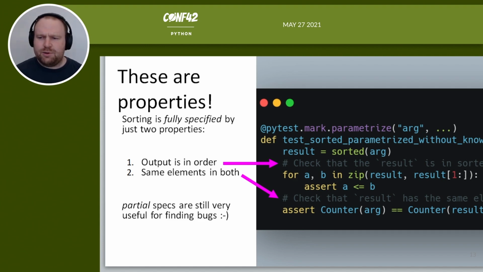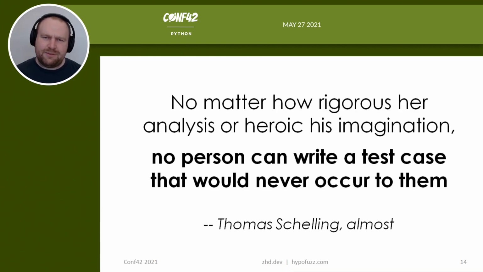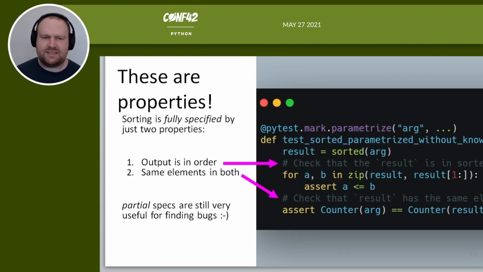But in this example, we've still got one last problem, which is we still have to come up with the arguments, the inputs to our test somehow. And that means that however carefully we think of our inputs, we're not going to think of anything for our tests that we didn't think of when we wrote the code in the first place. So what we need is some way to have the computer or a random number generator come up with examples for us, and then we can use our existing property-based test.